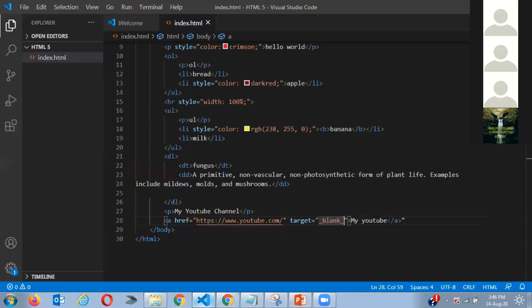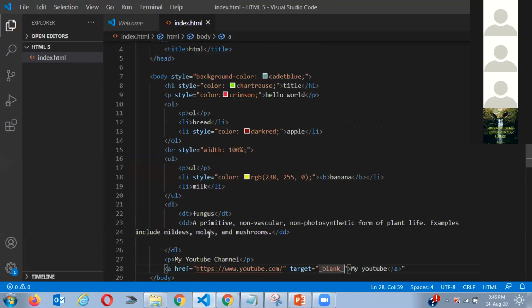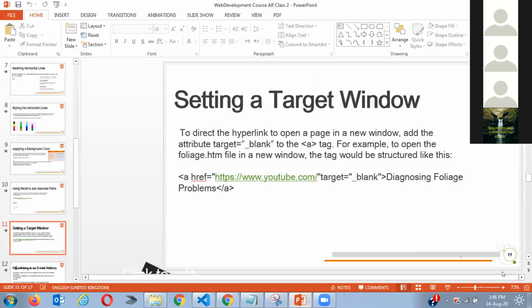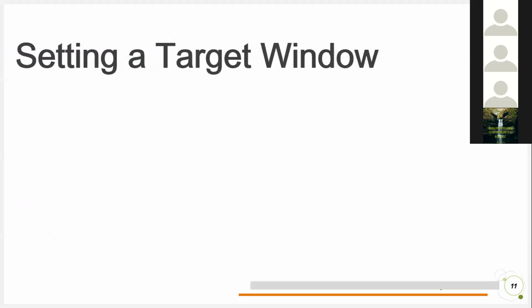Is this clear now? And you can also style this if you want. But that styling is going to be done with something else. We're going to go forward, and when we do, I'm going to tell you how, because you cannot style it over here. If I style here, it's going to give me an error. As you can see, it gives me an error. So how do we do this? Let's go to the next topic and I'll tell you how to do that.